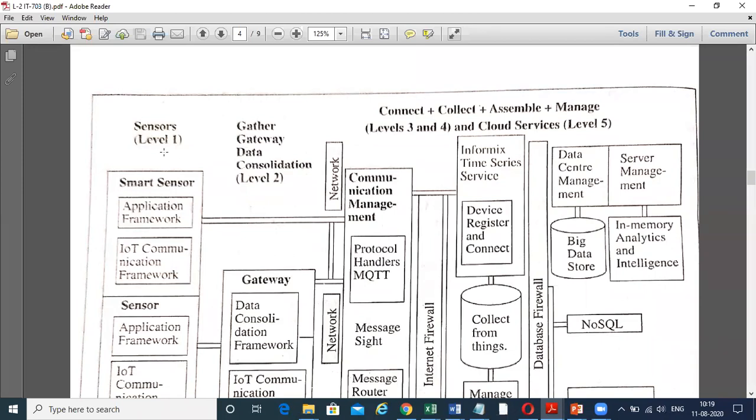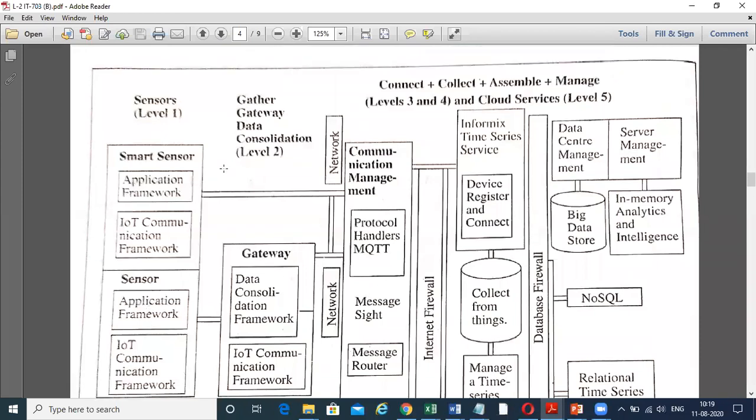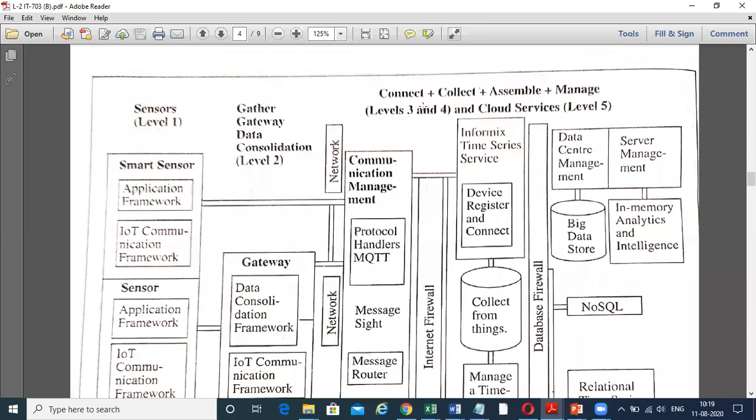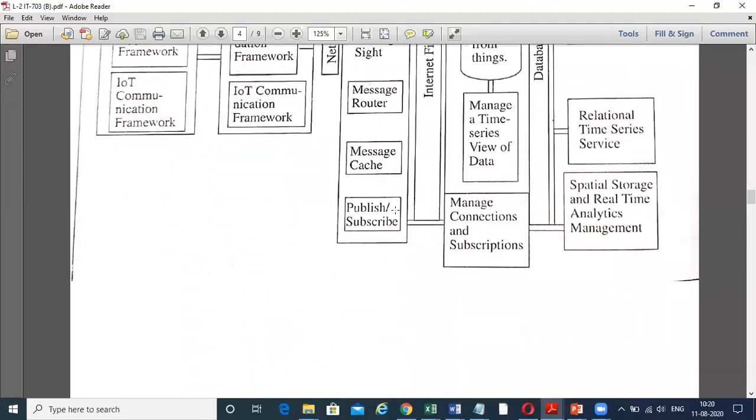So here the sensor comes under level 1. Here the smart sensor includes the application framework and the IoT communication framework, and these are the sensors. We have discussed what a smart sensor is. Here the gather gateway data consolidation comes under level 2. This is the gateway, and here connect, collect, assemble and manage come under levels 3 and 4, and cloud services come under level 5. So in the IBM framework there are 5 levels, and in the Oracle there are 6 levels.